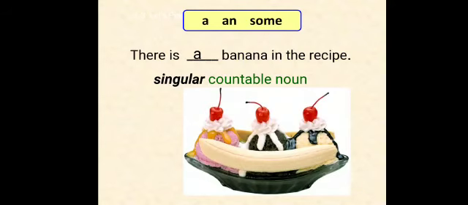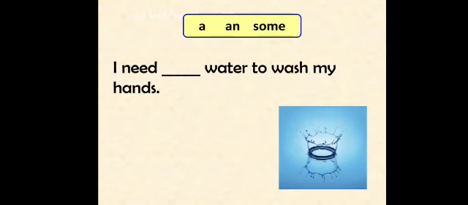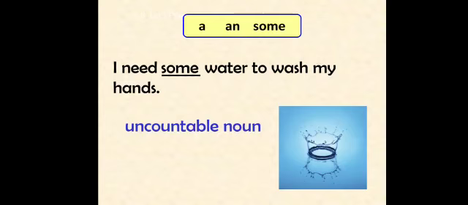So singular countable noun. Next is, there is dash ice cream in the fridge. As you can see, there is some ice cream in the fridge. Some ice cream, uncountable noun. I need dash water to wash my hands. I need some water to wash my hands, and water is uncountable noun.